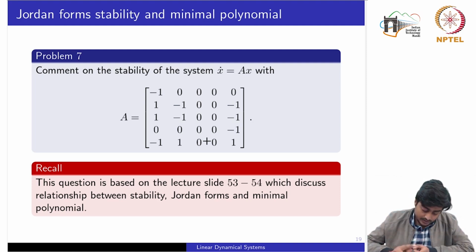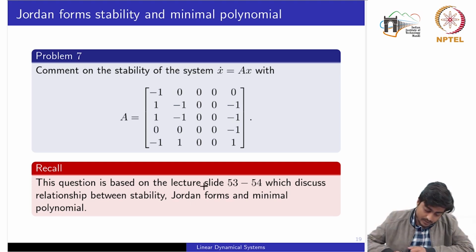If you recall, we had obtained one of the results for stability: if the eigenvalues are on the left hand side, and if some of the eigenvalues are on the imaginary axis or the origin, and corresponding to those eigenvalues which have zero real part, the Jordan blocks are of 1 cross 1, then the system is marginally stable.